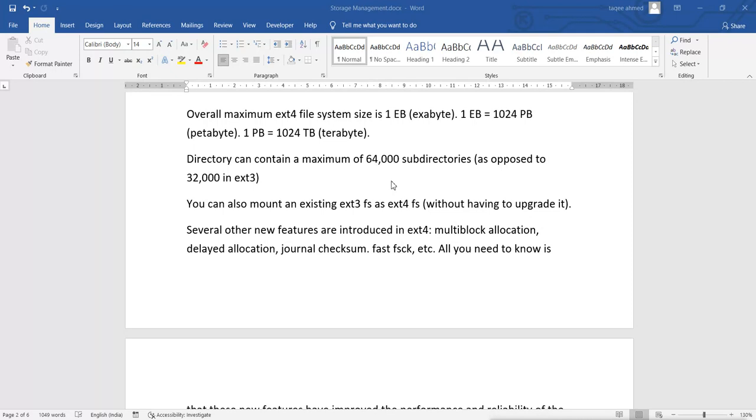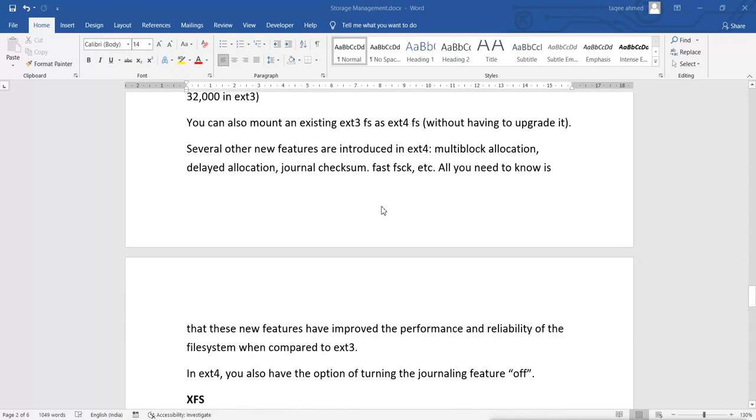Like in ext2, we have to upgrade it into ext3, then we can use it. But here you can use it without upgrading it. Like you can mount it as ext4. Then it introduced more features in ext4, like multi-block allocation, delayed allocation, journal checksum, fast fsck.